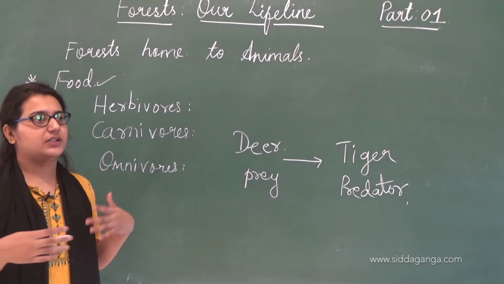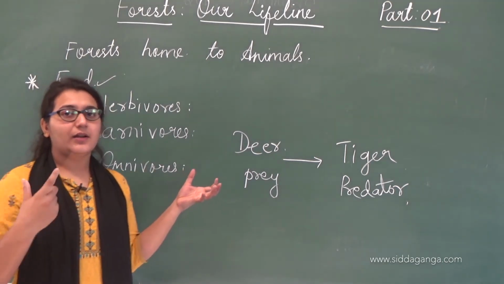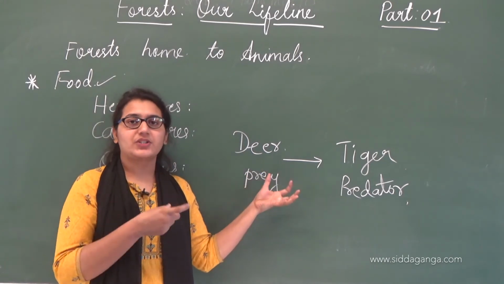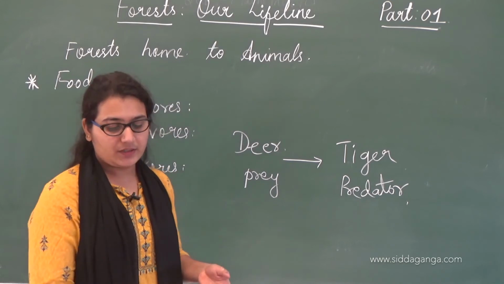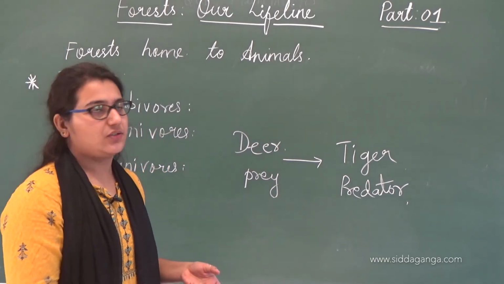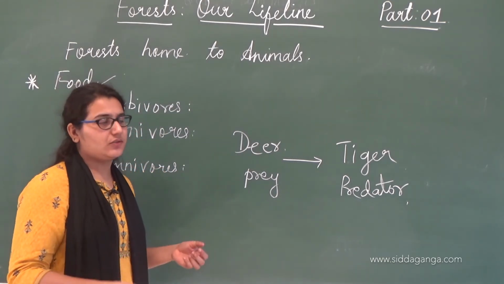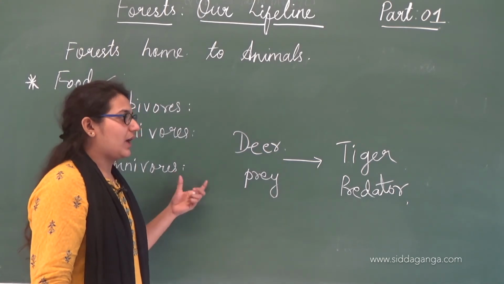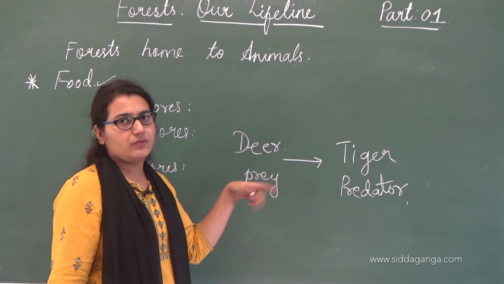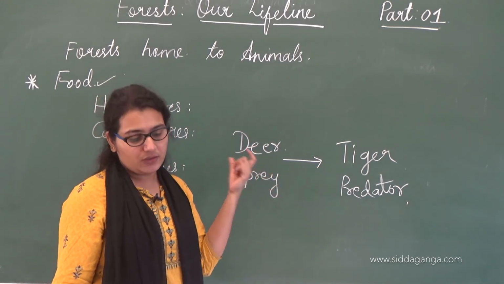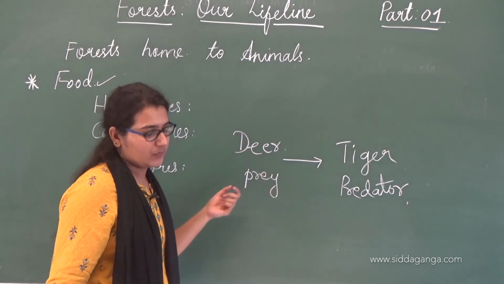Somewhat. Animals do find protection, and moreover, animals find protection from humans. We humans exploit animals, so it is better that they live in a forest. They find safety there, so that is a safer place for animals. That is the forest. They find protection from other animals, from their predators, and also from human intervention.